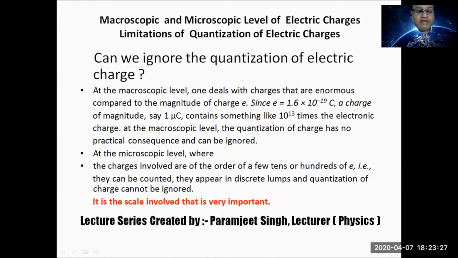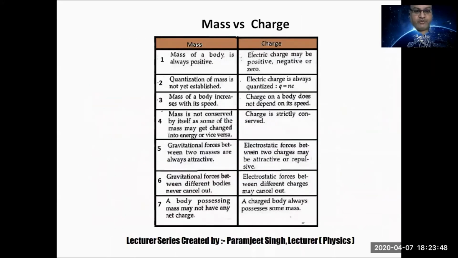So in deciding microscopic or macroscopic level, what is important? See this, read this red line. It is the scale involved that is very important in deciding whether the level of charge is macroscopic or microscopic. So I think you have got this point.